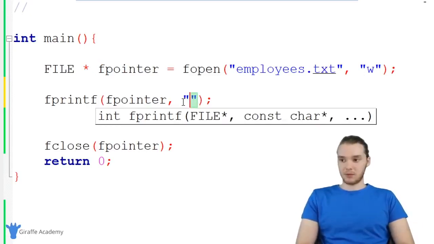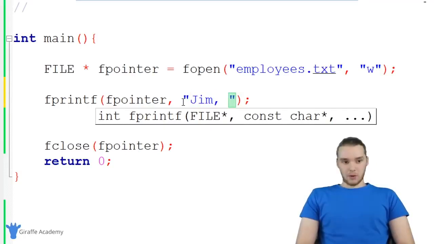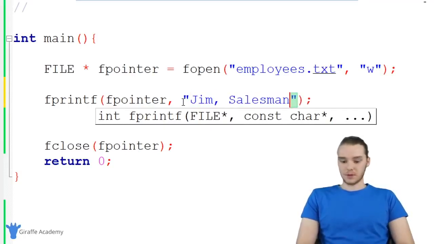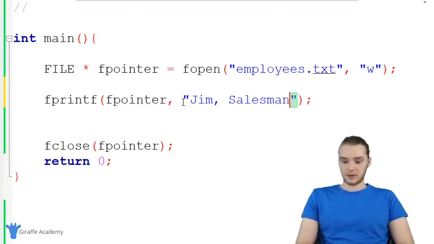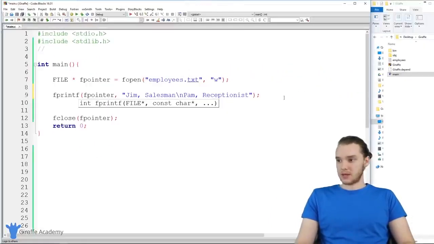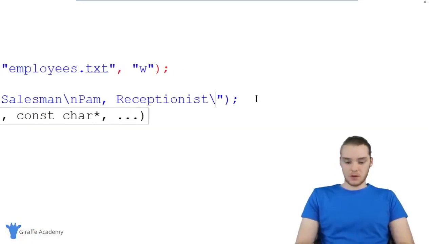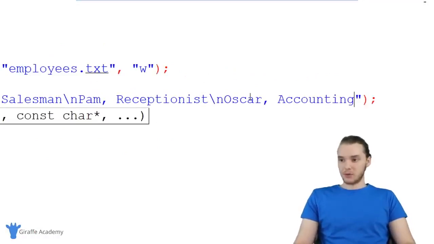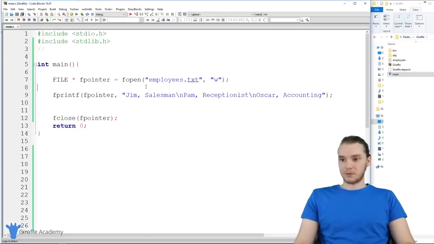So I could print out some employees. Let's say one of the employees is Jim, and we'll put what they do. So I could say salesman, and then actually let's make a new line, and we'll create another employee, Pam, and she is the receptionist. And then we can make some other employees. So now I have 3 employees that I'm going to write out to my employees file. So now when I run this program,